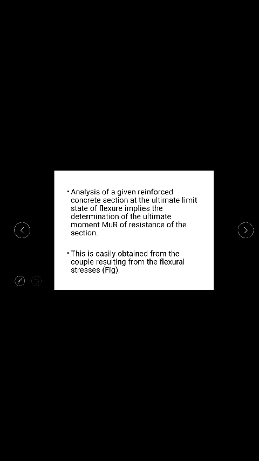Now this actual depth is found by equating the compression force to the tensile force. Compressive force is 0.36 fck b XU and tensile force is 0.87 fy Ast. When you equate these, you have the term XU, which can be found out from the known values. You know the grade of steel, you know the area of steel, the number of bars will be given.